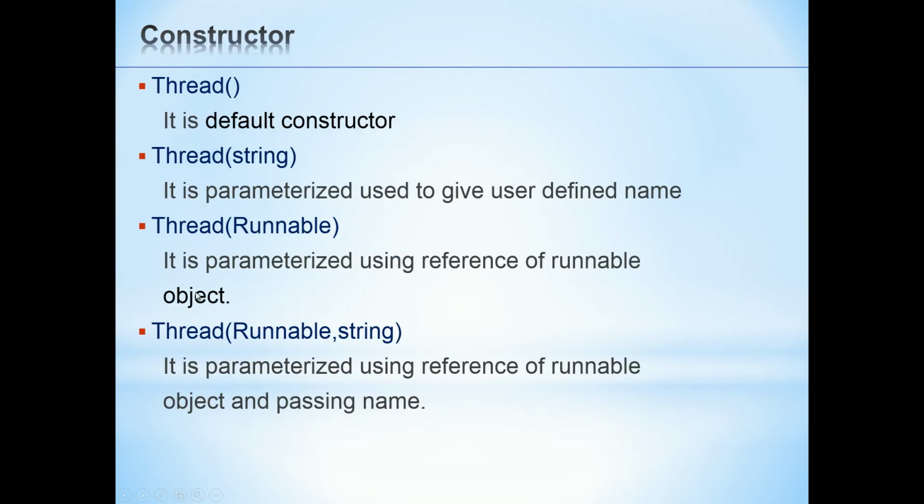Here are some constructors. There is a default constructor and one with a string parameter. Whenever we want to create a thread by implementing the Runnable interface, that object is always passed to the Thread constructor, and here we can also give the name of the thread by using the string parameter.